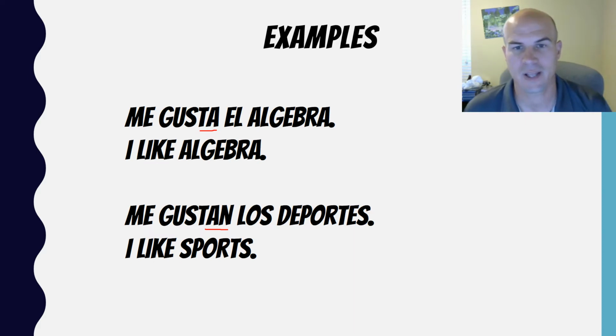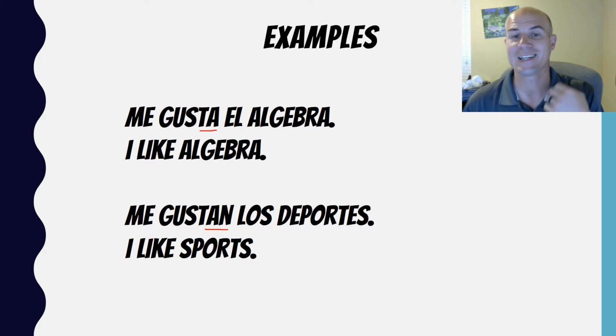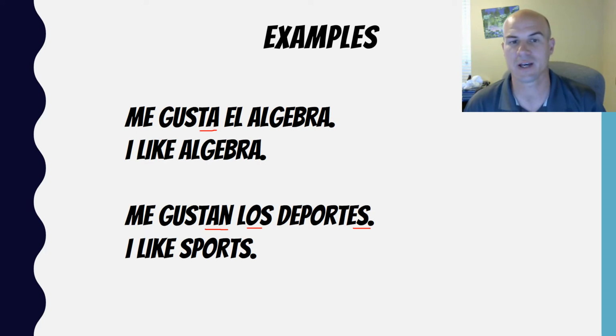What determines that is the thing that follows. That is what determines if it's gusta or gustan. So algebra. The word algebra is singular. Since it is singular, our verb is gusta. When our noun is plural, such as deportes, which are plural, we see los deportes ending in those S's.